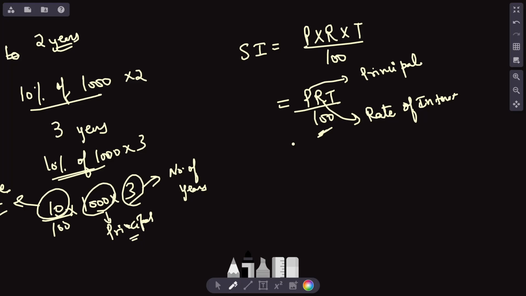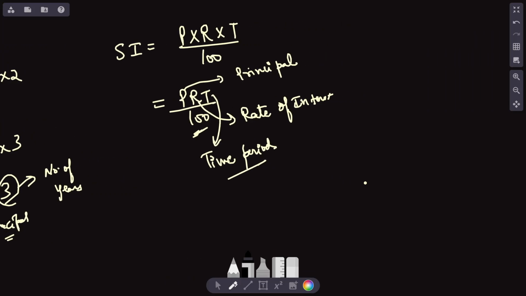I hope it is clear to you guys. And what is T? T here is the time period. Now this is the simple interest formula.